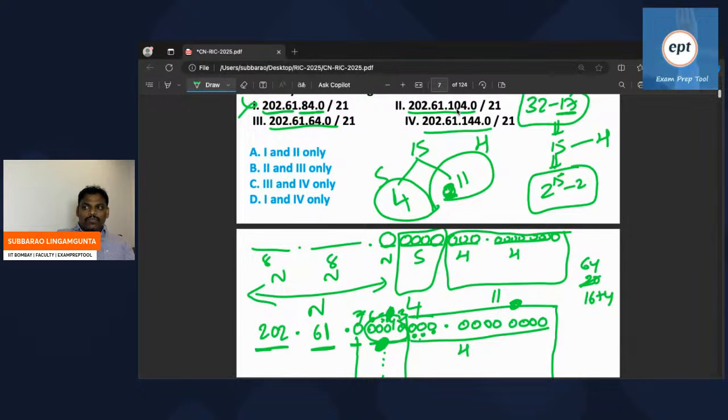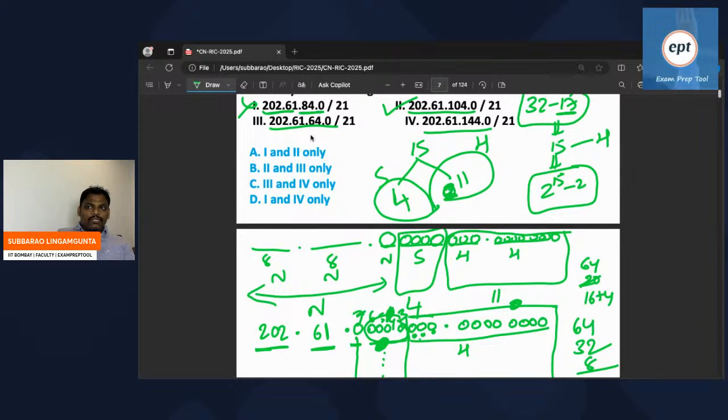Right? Let's go to the next one. Is 104 possible? 104 means 64. Remaining 40 required, 32. I want 104, right? 104: 64, 32, it's going to be 96. Next to 96, 8. I think it is possible. 64 possible, 2 power 5, 32 possible, 2 cube, 8 also possible. I think it is possible. Let's go to the third one.